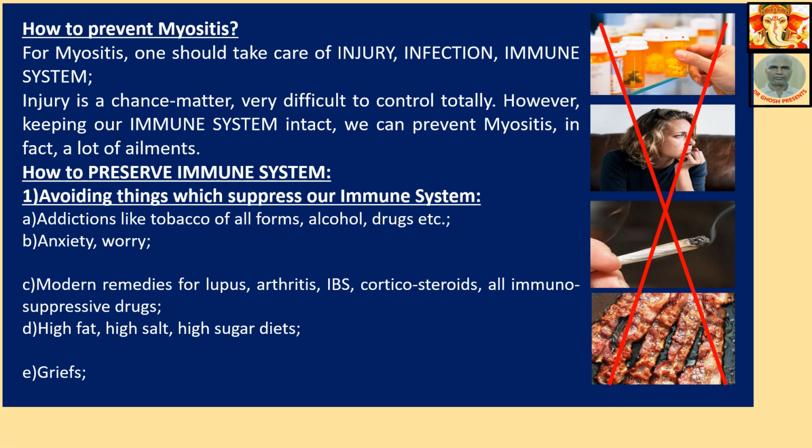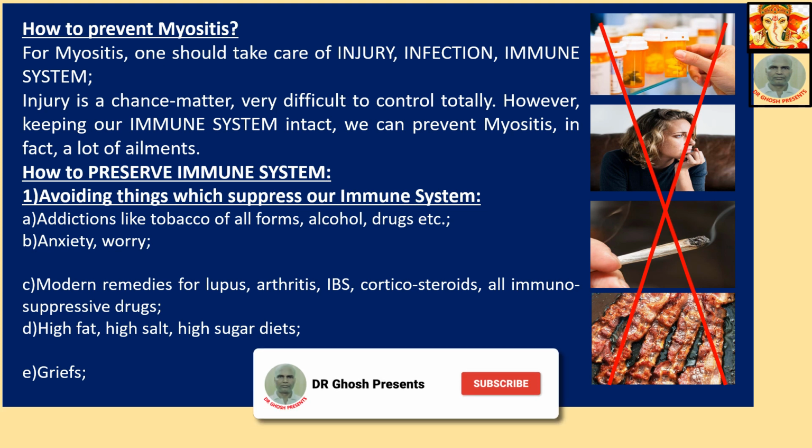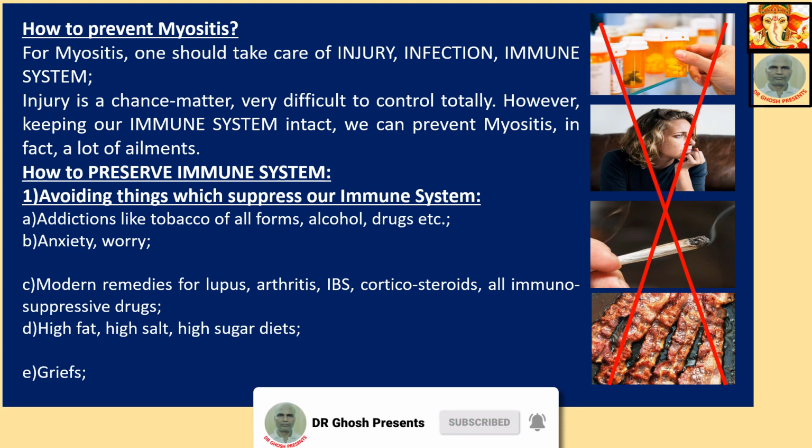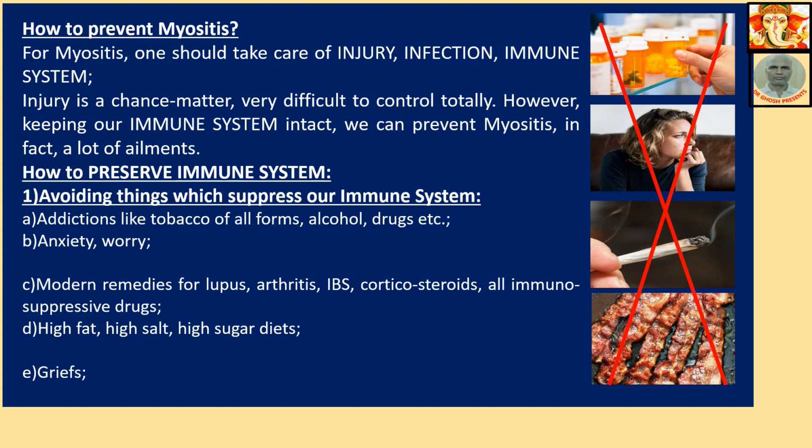How to prevent myositis? For myositis, one should take care of injury, infection, and the immune system. Mind this: myositis can occur from these three angles: injury, that is mechanical or physical injury; infection caused by microbes; and the immune system also.